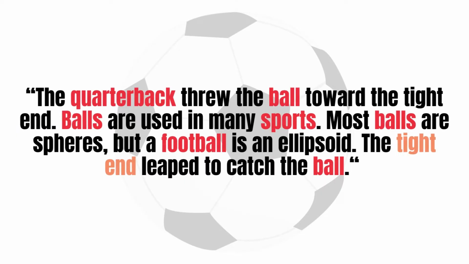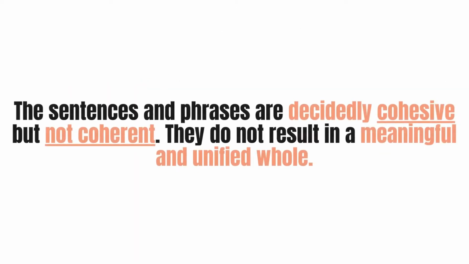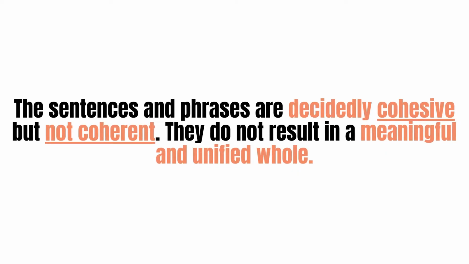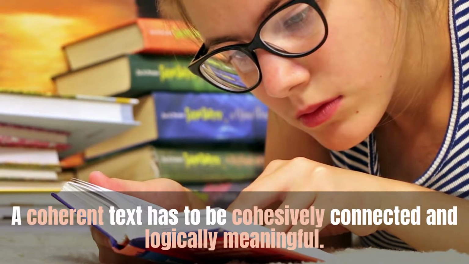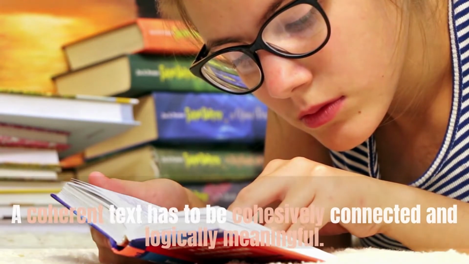Let's take an example. The quarterback threw the ball toward the tight end. Balls are used in many sports. Most balls are spheres, but a football is an ellipsoid. The tight end leapt to catch the ball. The sentences and phrases in this text are decidedly cohesive but not coherent. They do not result in a meaningful and unified whole. A coherent text has to be cohesively connected and logically meaningful.